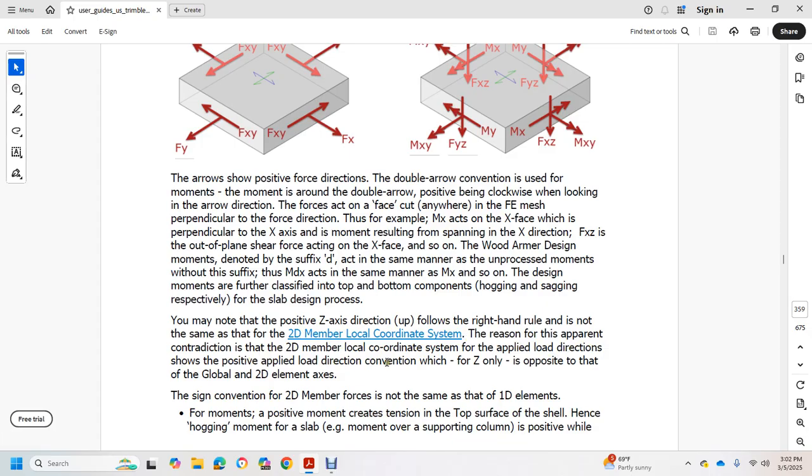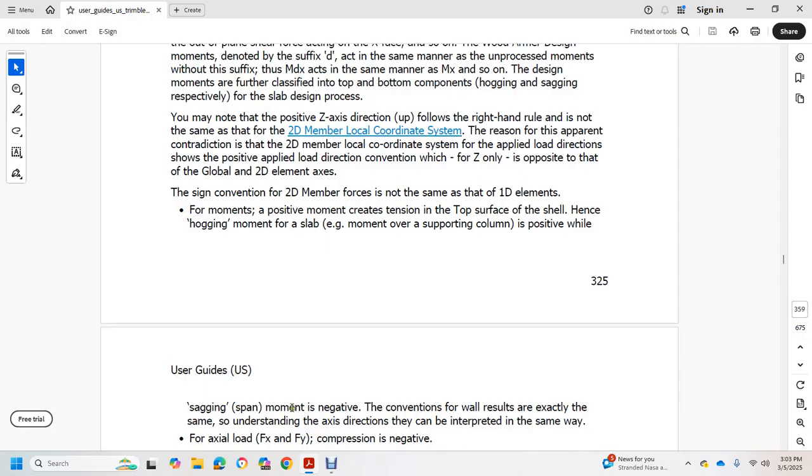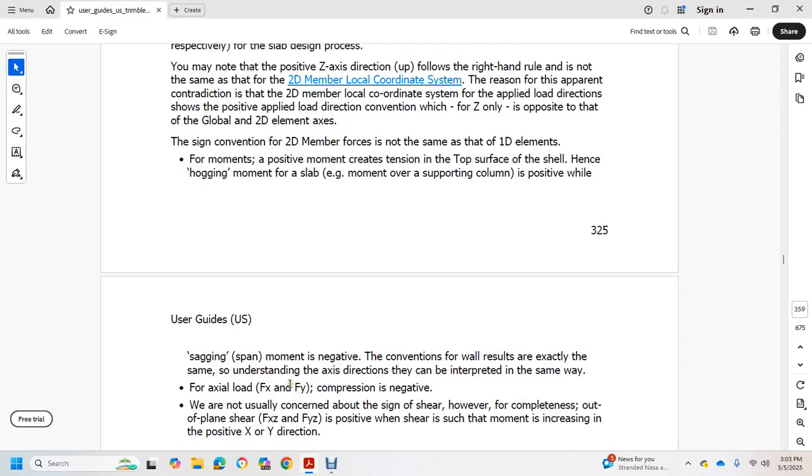Some of the paths, the applied load direction convention, is negative for z and only negative, opposite with the global, to the 2D element axis. The convention for 2D member force is not the same as for the 2D element moment. The positive moment creates tension on the top surface of the shell, hence the hogging moment of the slab over the supporting column is positive, while the sagging moment in the span is negative. The convention for the wall result is exactly the same, with the understanding that the exact direction is interpreted in the same way. Axial loads fx and fy: compression is negative.